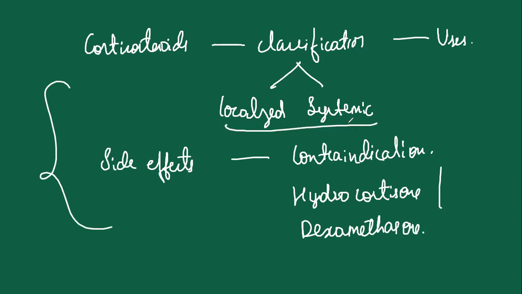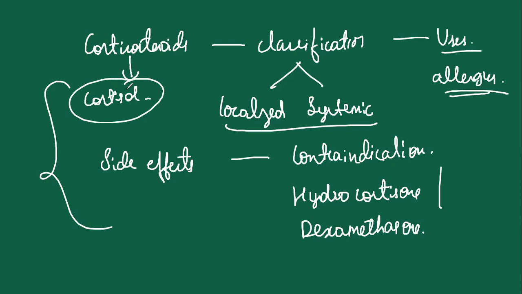As you already know, the usage is to treat asthma, lupus, and allergy. And these corticosteroids, as already discussed, resemble cortisol. This is the hormone that is naturally produced by the body's glands.